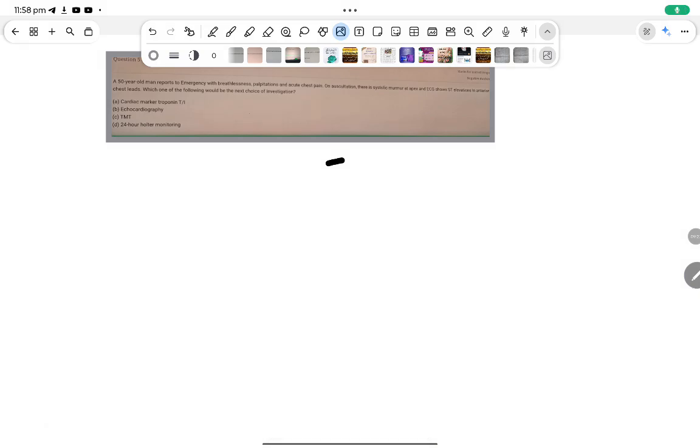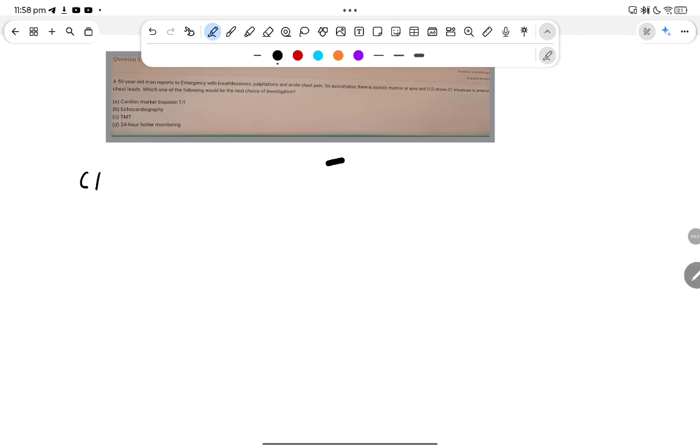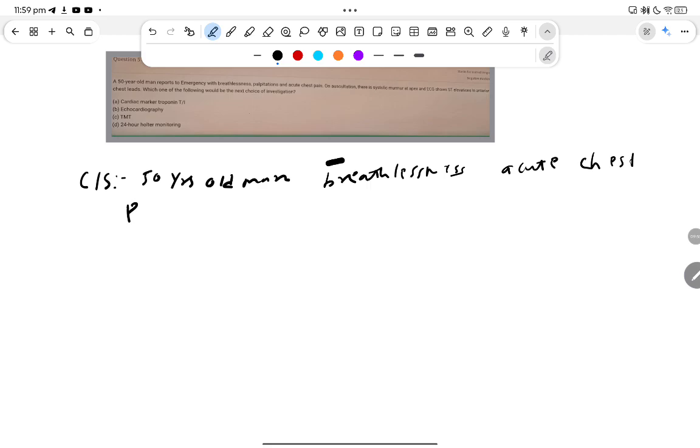Here is the next clinical scenario. A 15-year-old man with complaints of breathlessness, palpitation, and acute chest pain.